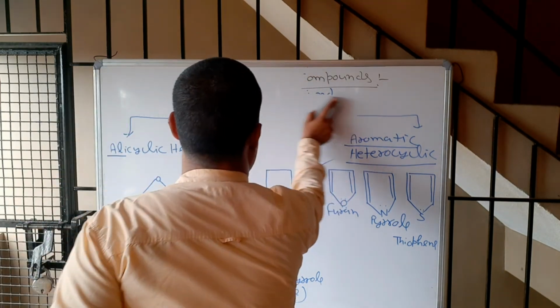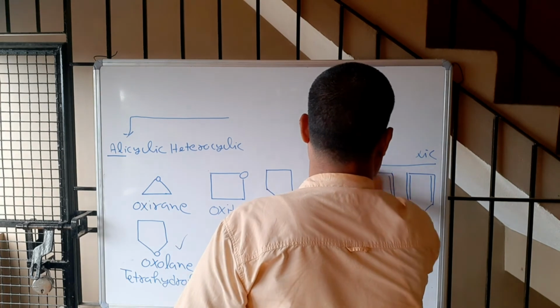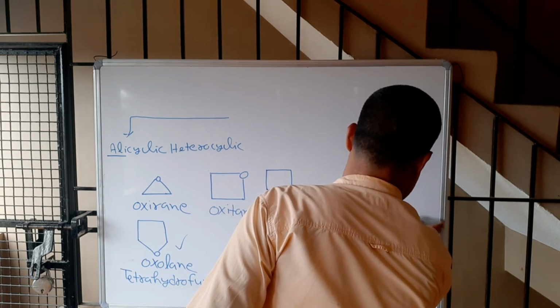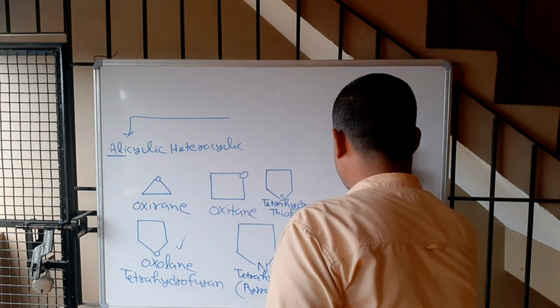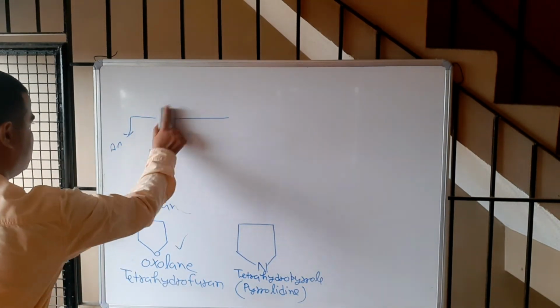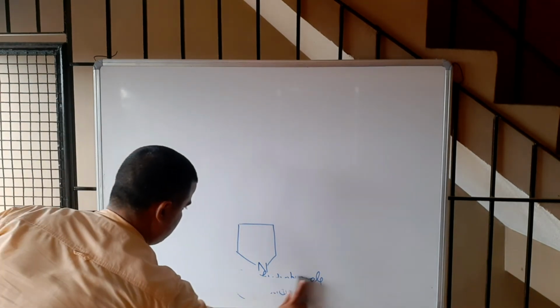If we write the classification in a branch tree form, then how will we write? Okay, I will write here.